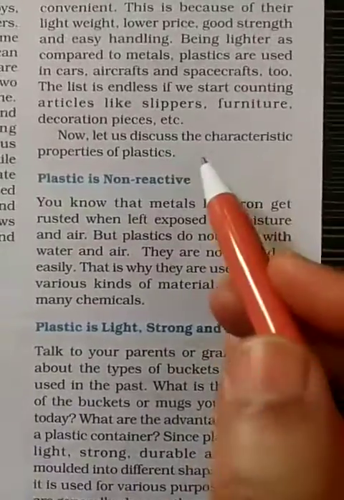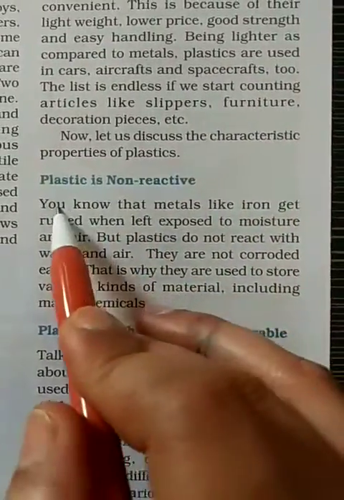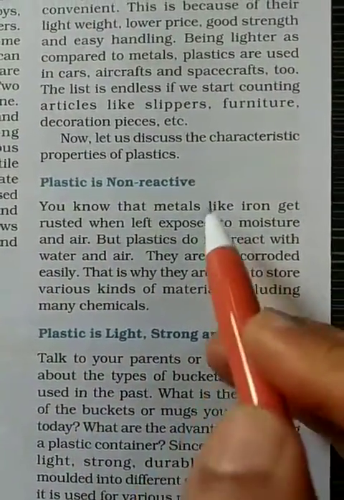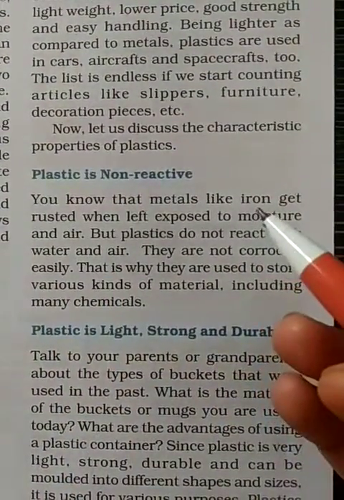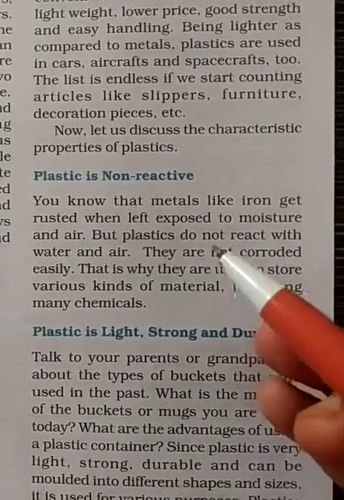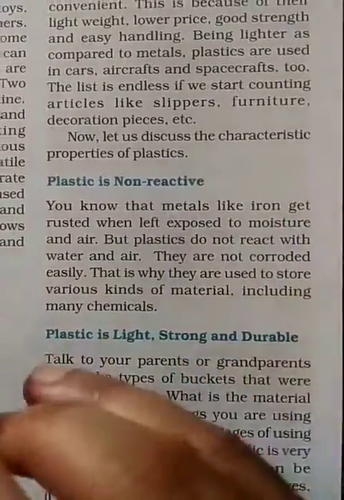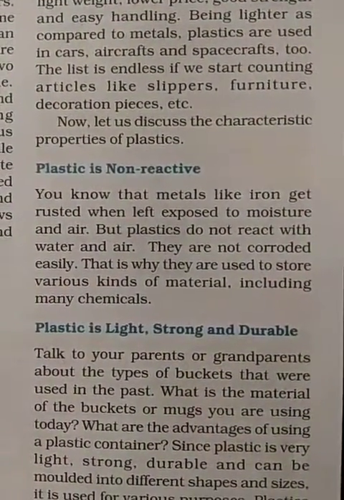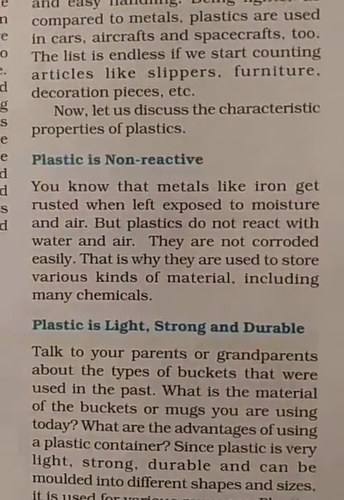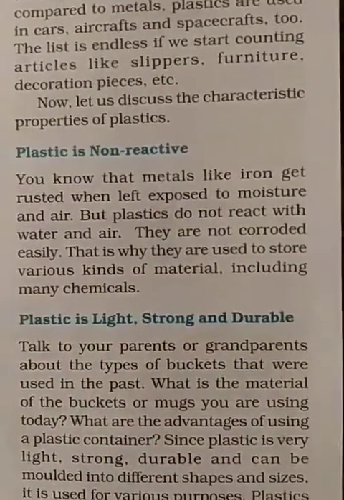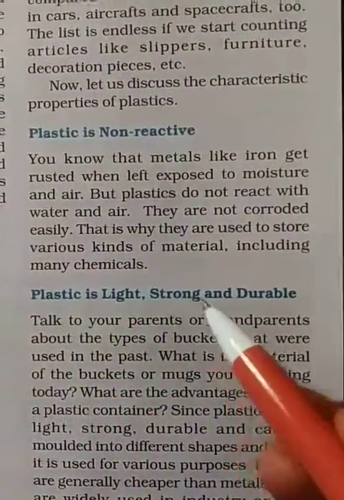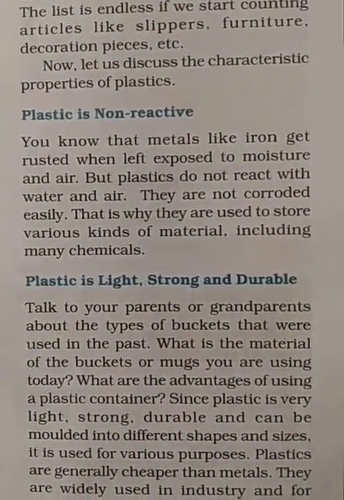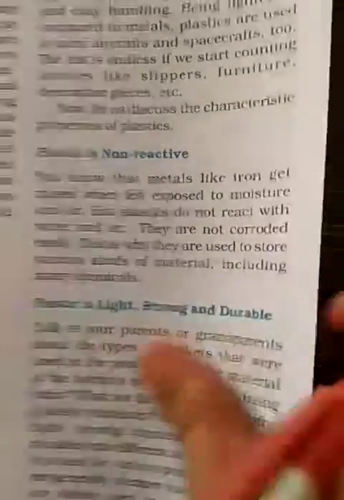Now, let's discuss the characteristics of plastic. Plastic is non-reactive. Metals like iron get rusted, and copper gets corroded when it comes in contact with air. But plastic does not react with water and air. That's why it is good for storing various kinds of material. Plastic is lightweight, strong, durable and long lasting. That's why it is used. It is more convenient to use.